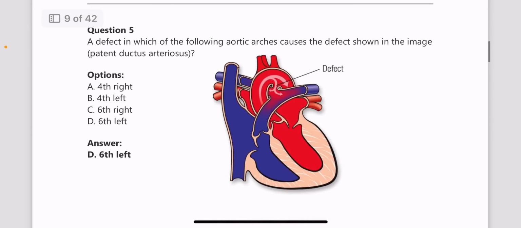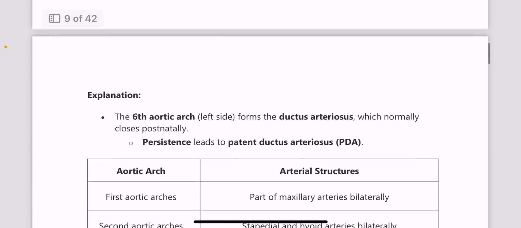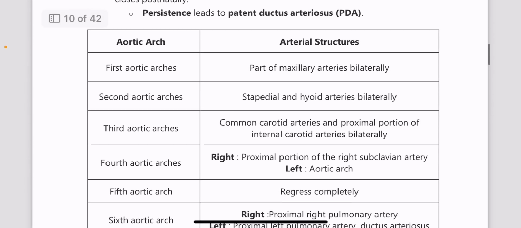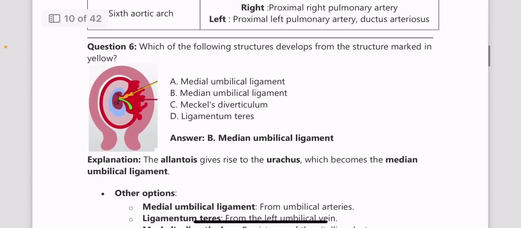Next one, a defect in which of the following aortic arches causes the defect in the image shown below? Here you can see that there is a patent ductus arteriosus formed, and that is because of defect in the 6th left arch. I've provided a table with the aortic arches and the arterial structures. All of this is very important, and sometimes a tricky question can come up from this. Please go through them. It's easy to remember. Please read, it's a very important topic.